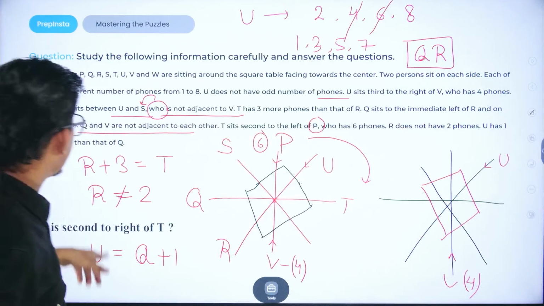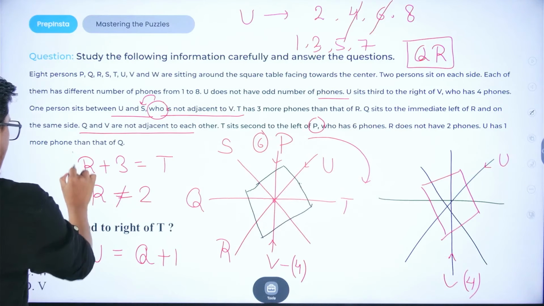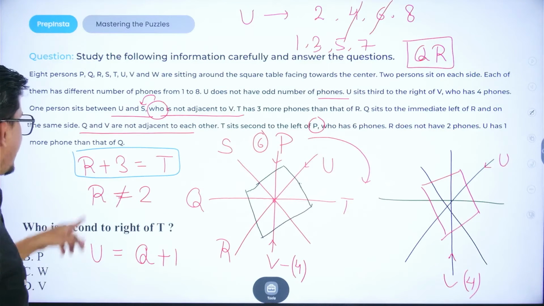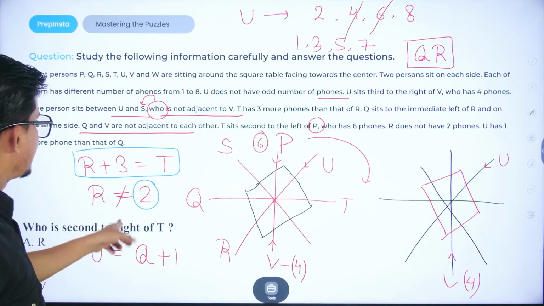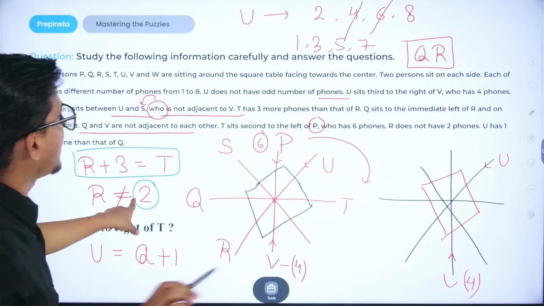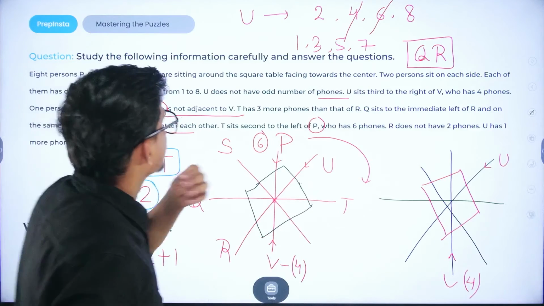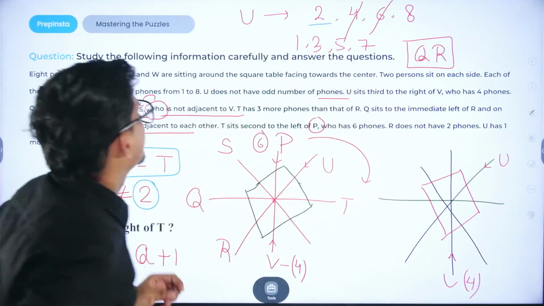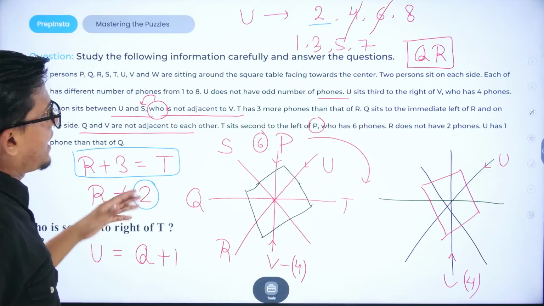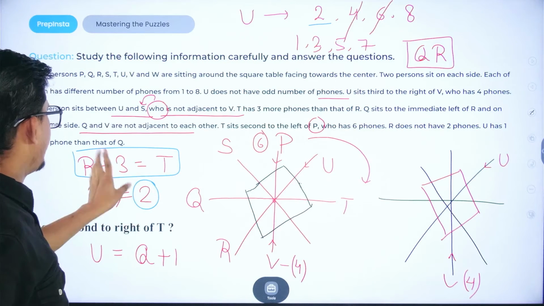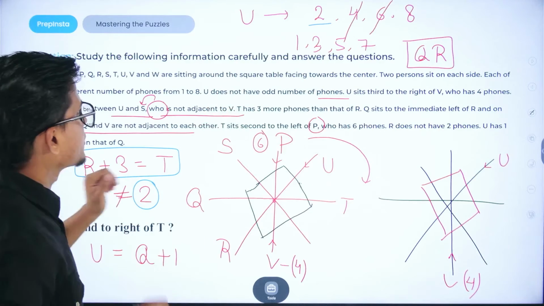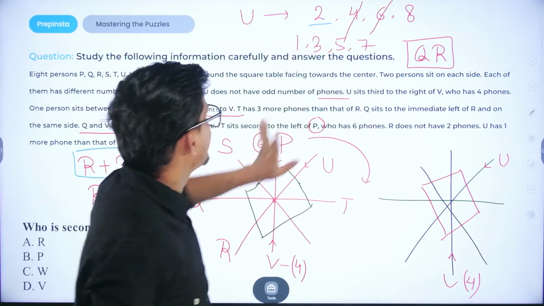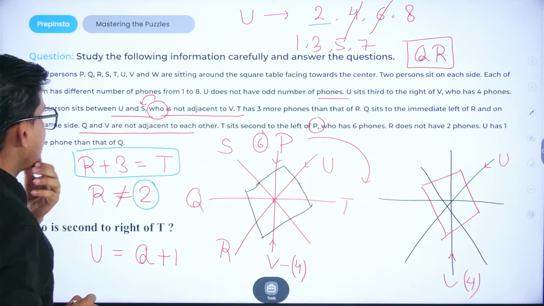First of all, R plus 3 is equal to T, and R doesn't occupy the 2nd position. Then what positions are left for R? We have 1 left. Can R have 1 phone? No, because 1 plus 3 would be 4, and 4 is already occupied.